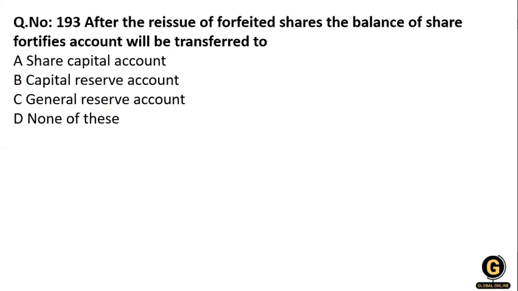After the reissue of forfeited shares, the balance of the share forfeiture account will be transferred to the capital reserve account.